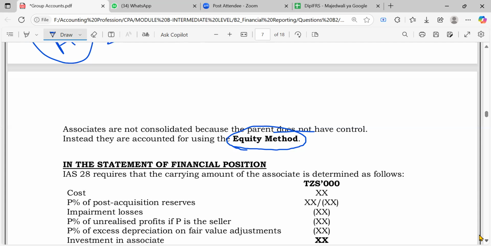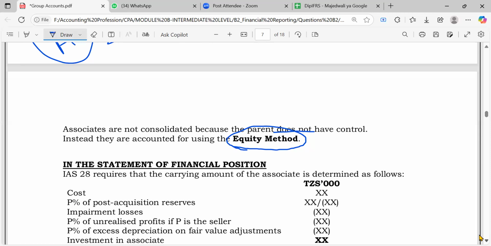By computing goodwill, you remove the investment cost, you replace it by goodwill, and you remove the net assets, you replace them by NCI. In this case, we are not going to do that. So we want to remove any investment cost. If the investment cost was there, we'll just look for a way to change it to a new figure by adding the equity component, just like the equity method says.